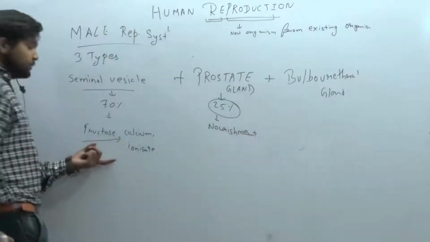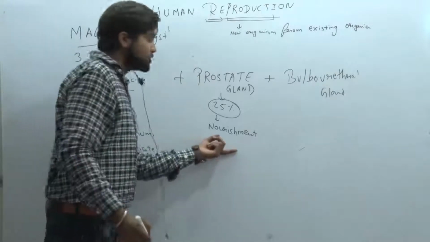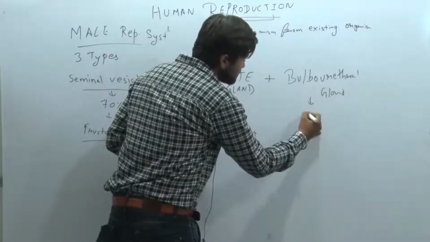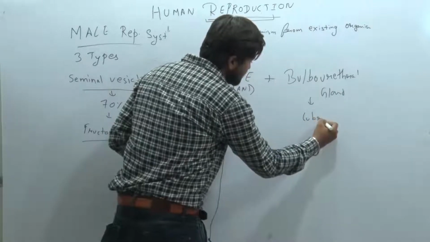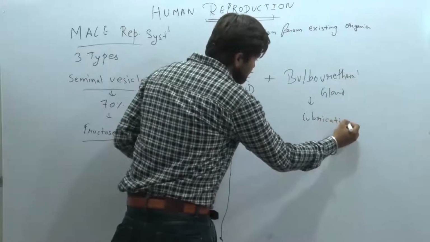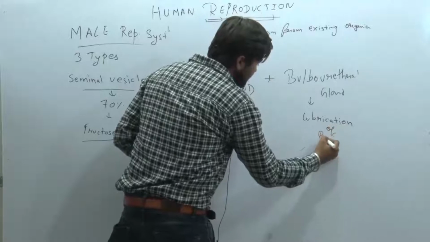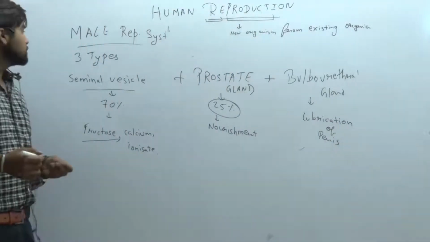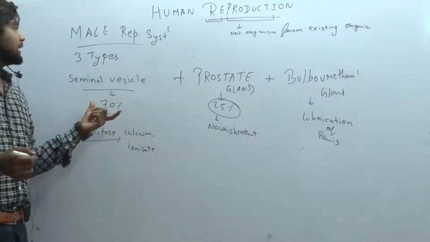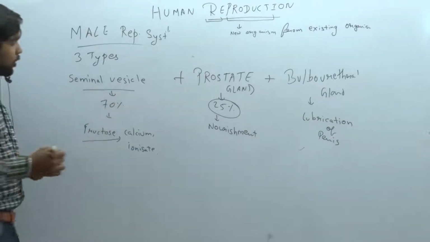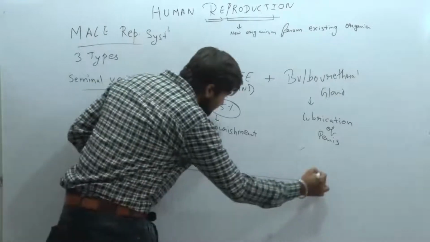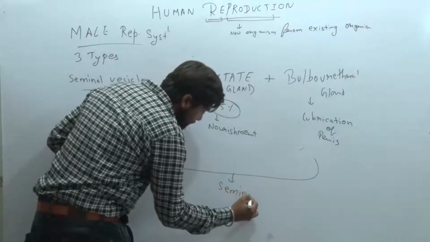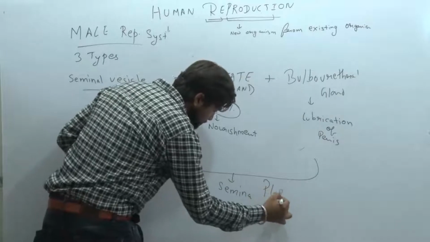Clear? Here are the main things. The second, the prostate gland, has the function of nourishment. And the third, the bulbourethral gland, has the function of lubrication of the penis. It secretes a mucus-like substance. So these are the three major glands of the human male. All three together form the seminal plasma.